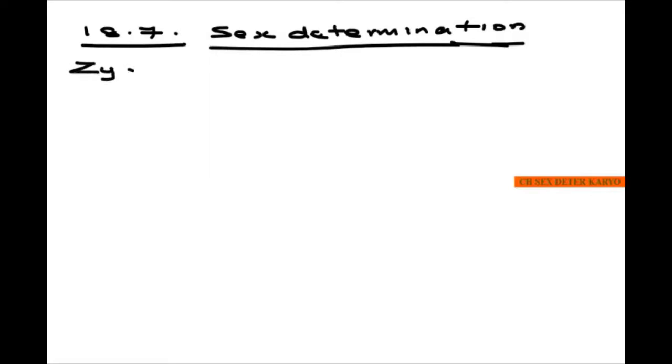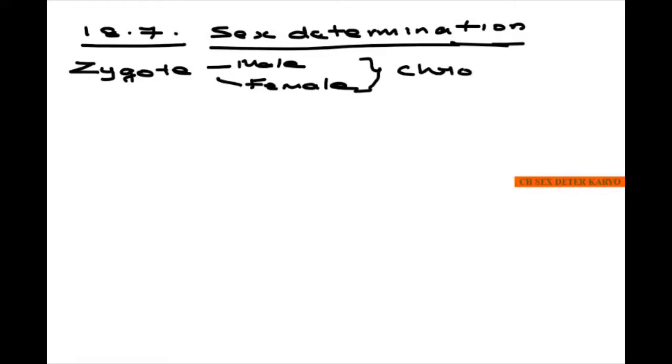The development of a zygote into a male or a female is called sex determination, and this will be carried out in any individual by the chromosomes. Some other factors will also determine the sex of an individual, which we will see in higher classes. For now, what they have given in our book is the sex determination by the chromosome.